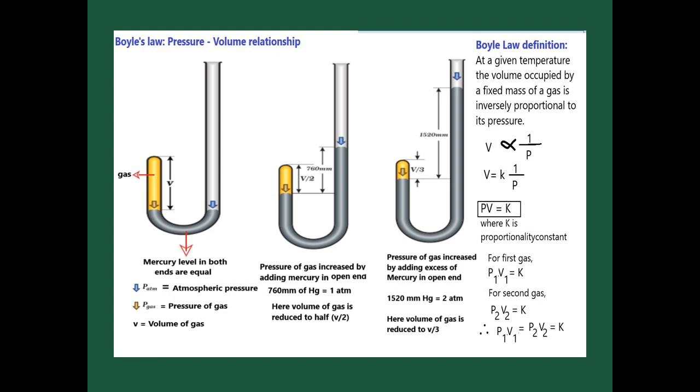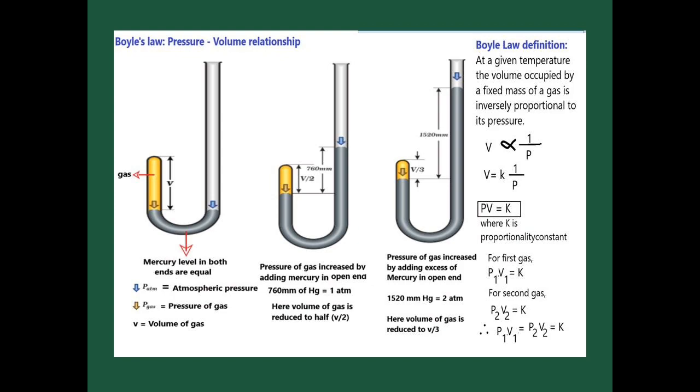In that diagram it is a U-tube, one of the ends is closed, and that U-tube is filled with mercury. Both the mercury levels at both ends are equal. The grey color contains the mercury only. Then yellow color indicates that it is filled with gas. The volume of gas is first measured, indicated by some lines. The blue color arrow indicates atmospheric pressure, and the yellow color arrow indicates the pressure of the gas.